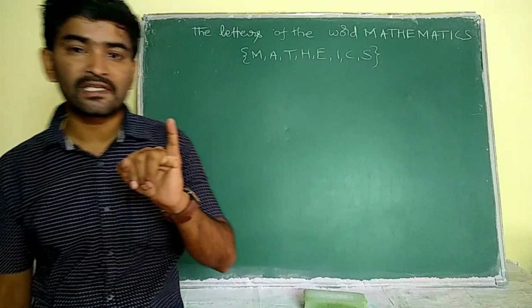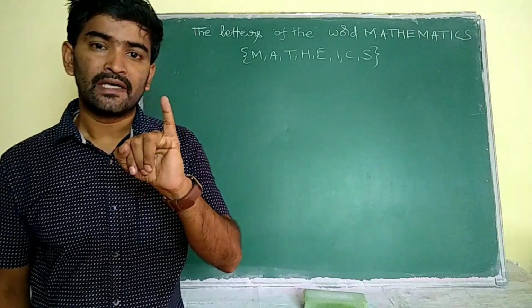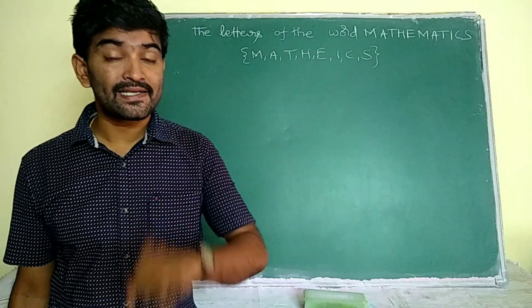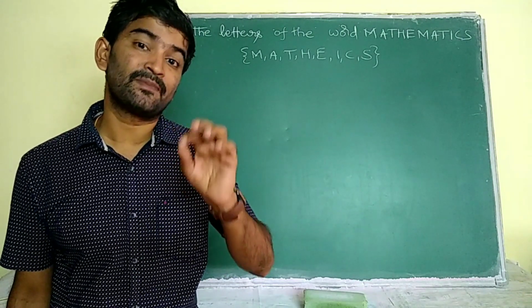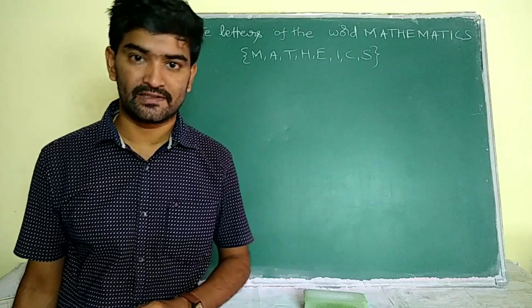The first and foremost thing we have to remember here is that no letter in the set is repeated, and the members of the set, that means elements, are represented with small letters actually.